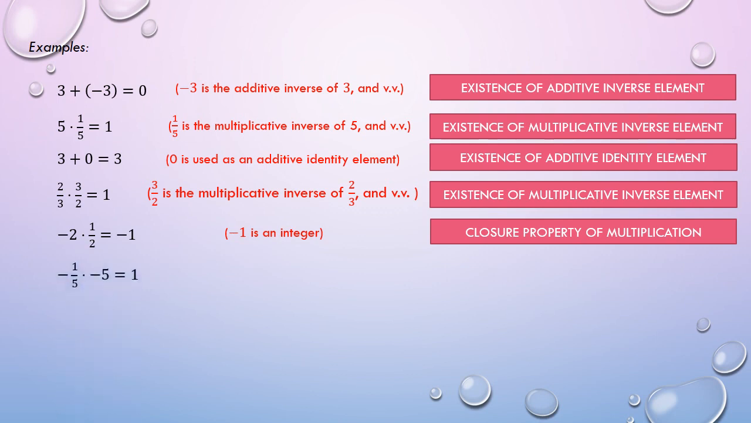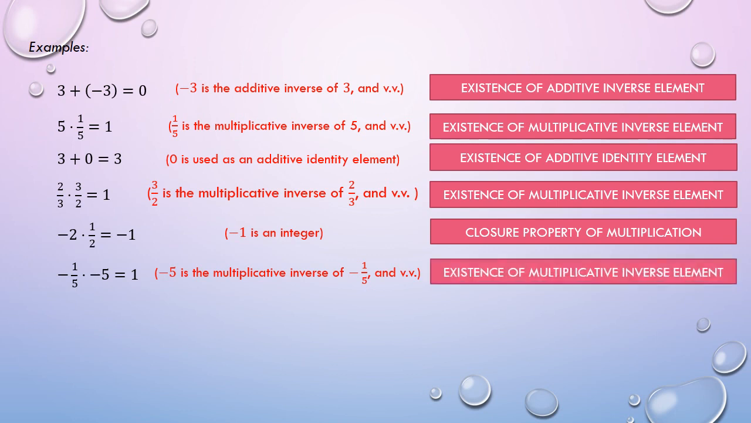And for the last example, we have this one. Observing the given statement, we see the presence of multiplicative inverse element. We have negative 5, which is the reciprocal of negative 1/5 and vice versa. Therefore, the right answer for this is existence of multiplicative inverse element.